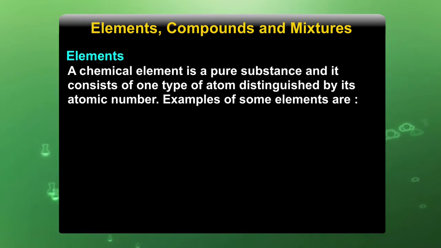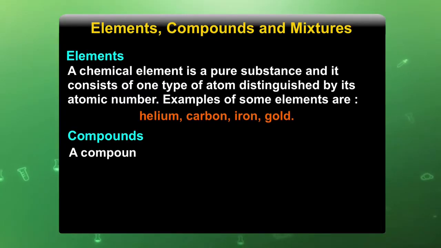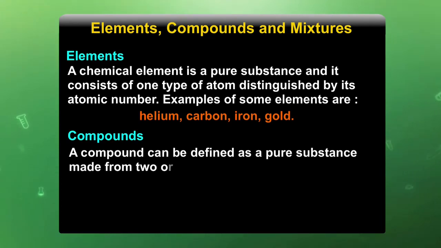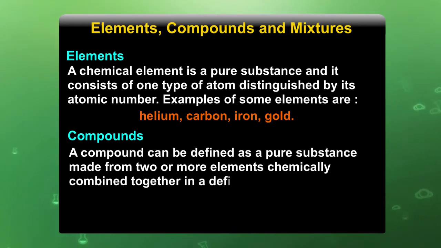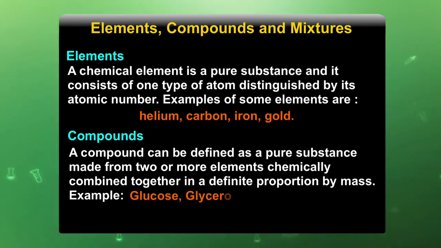Examples of some elements are helium, carbon, iron and gold. A compound, on the other hand, can be defined as a pure substance made from two or more elements chemically combined together in a definite proportion by mass. For example, glucose, glycerol, carbon dioxide.